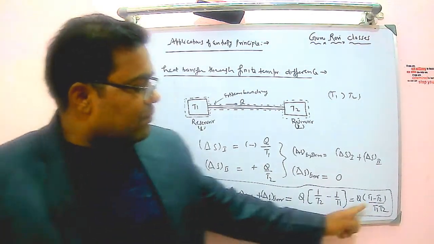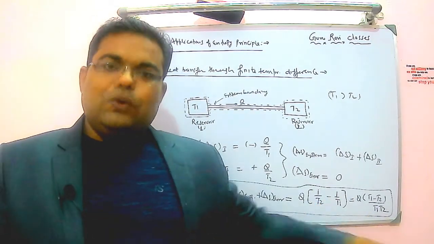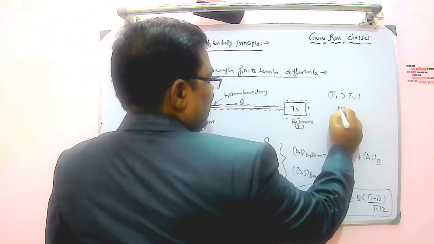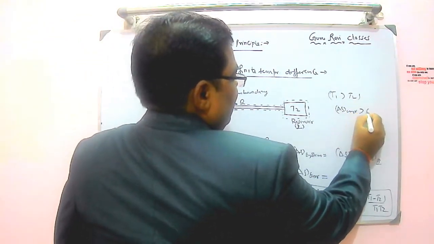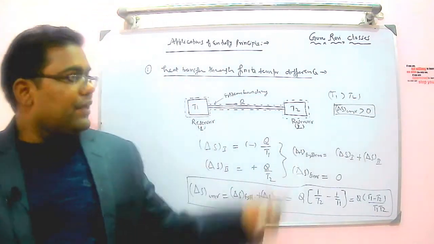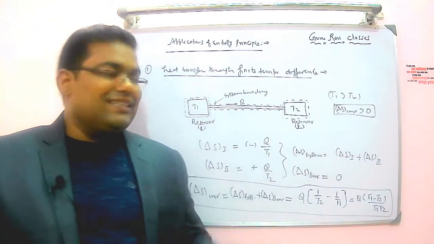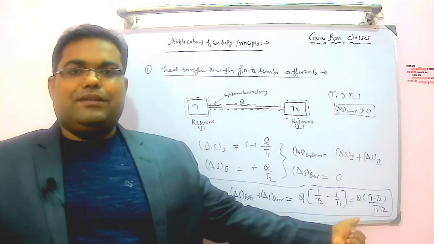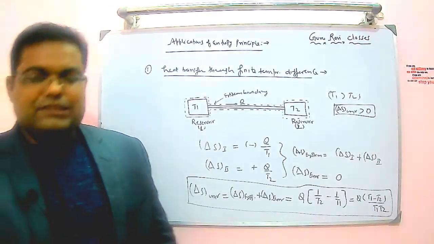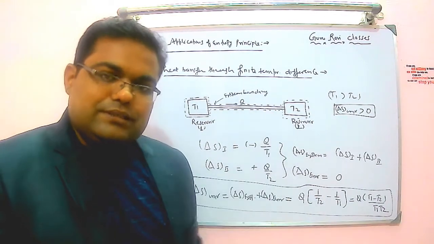Now if you look at this term, T1 is greater than T2, that means what? If T1 is greater than T2, I can say delta S universe is greater than 0. If it is greater than 0, then what does it mean? Heat transfer through finite difference is an irreversible process, but it is possible. I am getting greater than 0. This is the first case, a very simple case that we have seen, heat transfer through finite temperature difference.